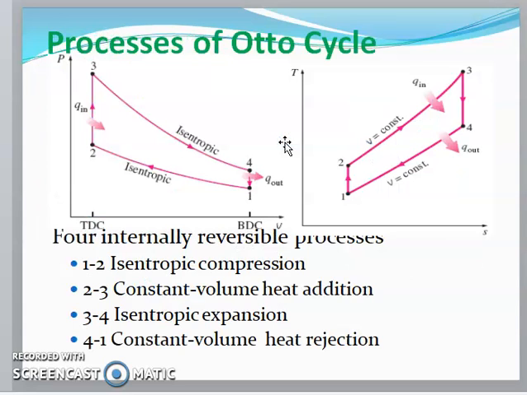Let's see the processes in the Otto cycle. First, process 1 to 2 is isentropic compression. Process 2 to 3 is constant volume heat addition, and 3 to 4 is isentropic expansion. Finally, 4 to 1 is constant volume heat rejection. These are the main processes of the Otto cycle.